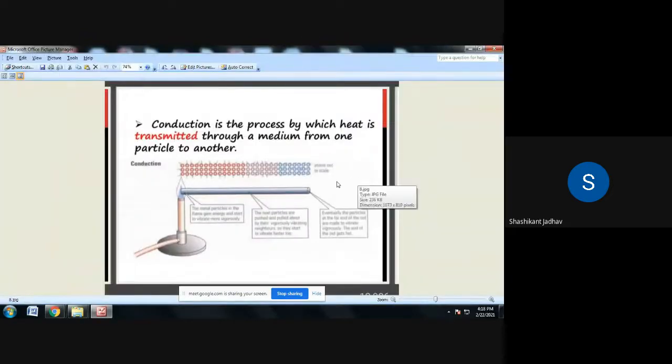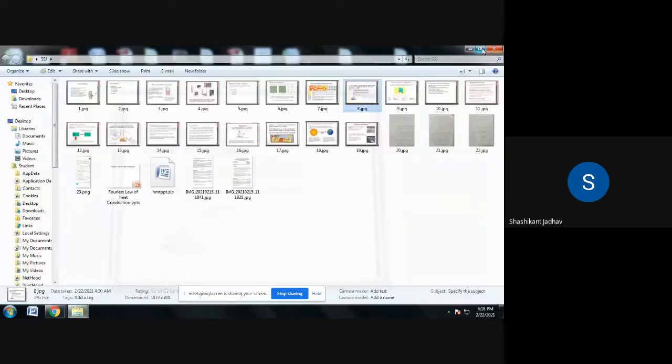Then this is the same example. At one end we heat that particular metal rod. Then what will happen? The other end will be heated because of this conduction. Whatever molecules are present at one end gain the energy and transfer the energy to the adjacent molecules. In this way heat transfer takes place. At one end we heat it and the other end is automatically heated. That mode is nothing but conduction. So this is about the first mode of heat transfer, that is conduction.